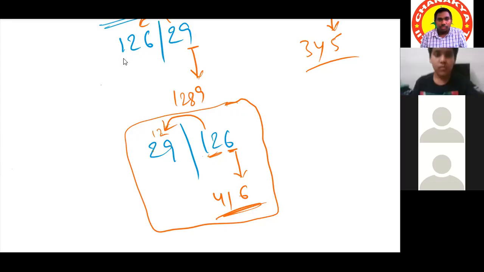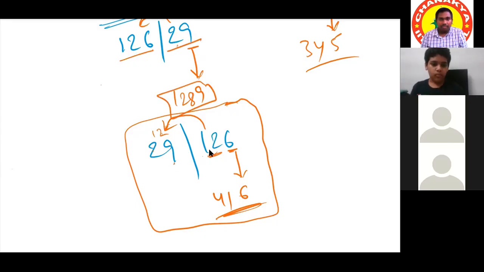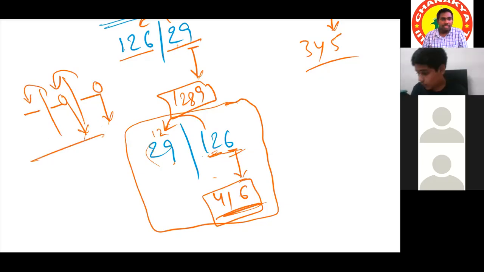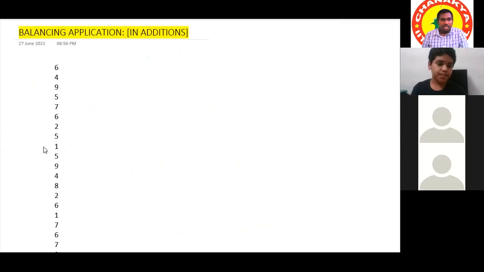See, observe these two. 126 when we balance with 29, this is the result. Same numbers, 29 when we balance with 126, this is the result. Okay, the result is not the same. Observe this. It means what we write first and next depends on the order also. In every combination, take the units place, drop it, carry forward the remaining number. Again, drop the units place, carry forward the remaining number. This is the balancing rule. All of you clear with this balancing rule? Yes, sir. Now let us see where we use this balancing rule.